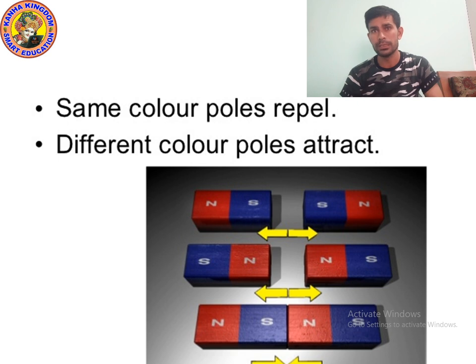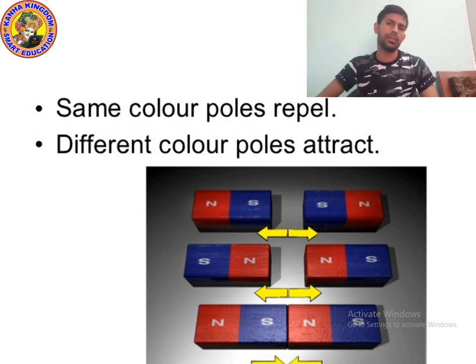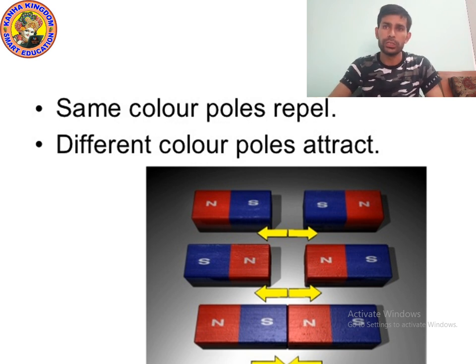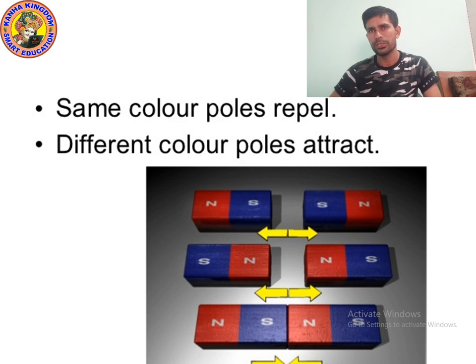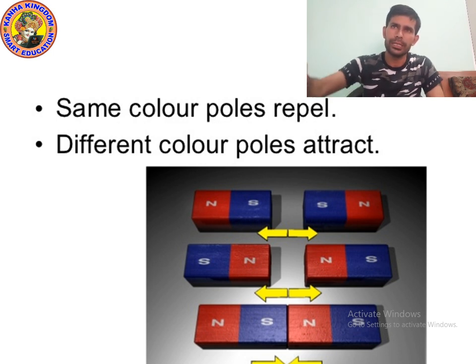Different color poles means, suppose I have a red color pole and a blue color pole, then both will attract each other. North and south poles attract each other. In the picture, the blue poles are repelling each other, the red poles are repelling each other, and the blue and red, south and north poles, attract each other. Okay, now let's talk about rock. Let's move on to the next point.